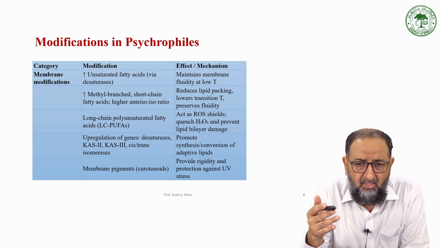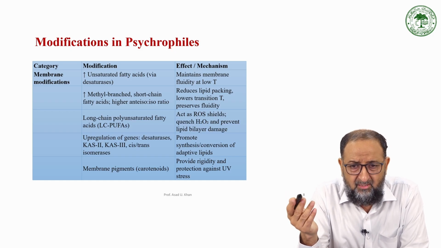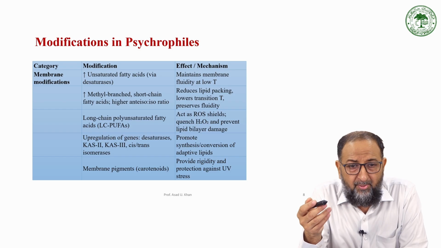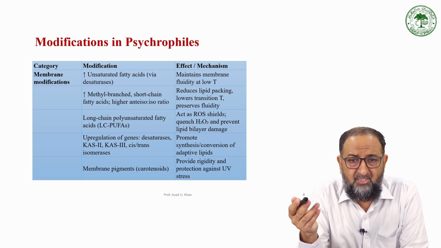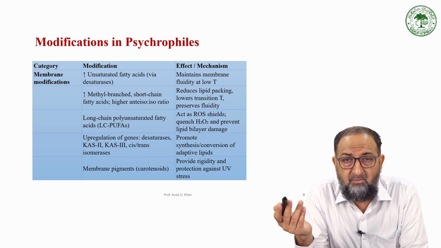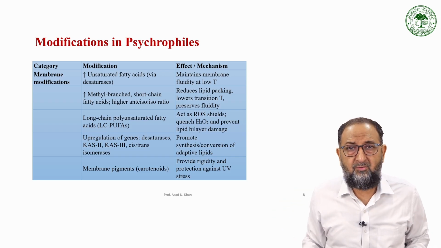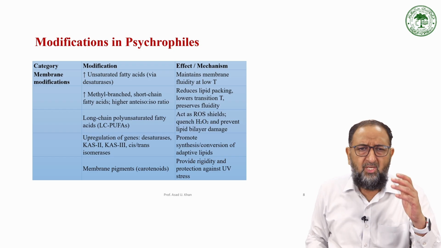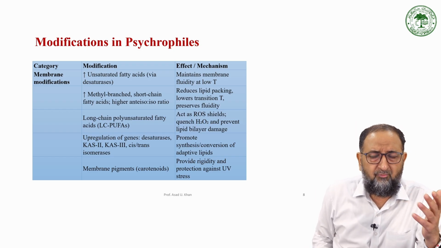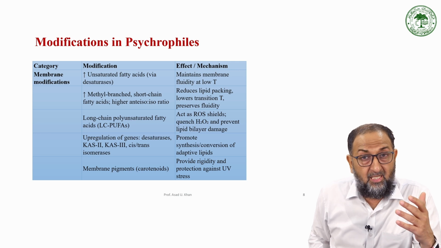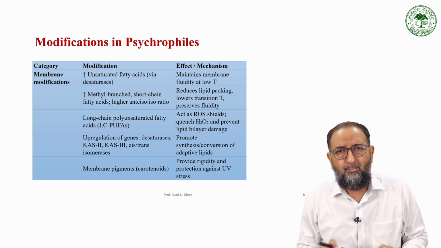For example, membrane pigments provide rigidity and protect against UV stress. Upregulation of genes like desaturases promotes the synthesis and conversion of adaptive lipid molecules, because they provide the strength for the cells to survive in low temperatures and not lose their function. So whether it is a thermophile, psychrophile, acidophile, or acid or salt tolerant bacteria, they all get modified.